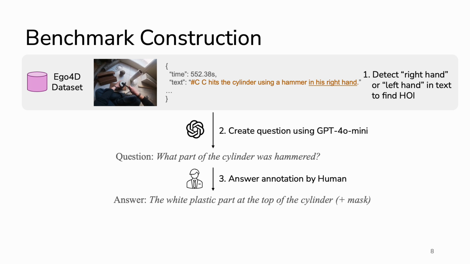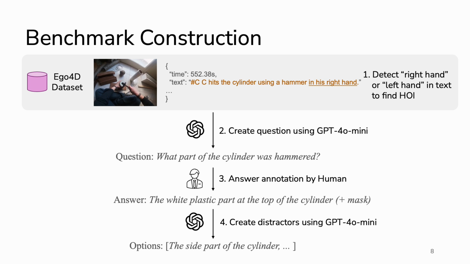For object and object parts questions, they also annotate segmentation masks. Fourth, GPT-4 Mini generates distractor options. Finally, humans check and revise all questions and options. This collaborative pipeline allows us to efficiently generate large-scale annotations while maintaining high quality.